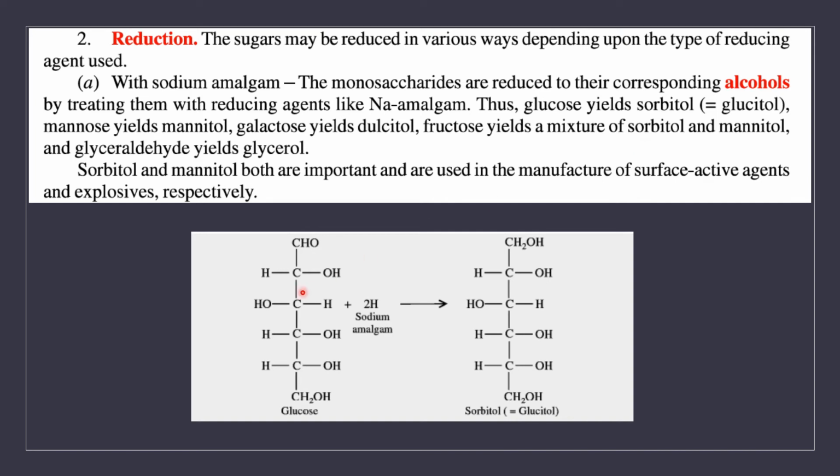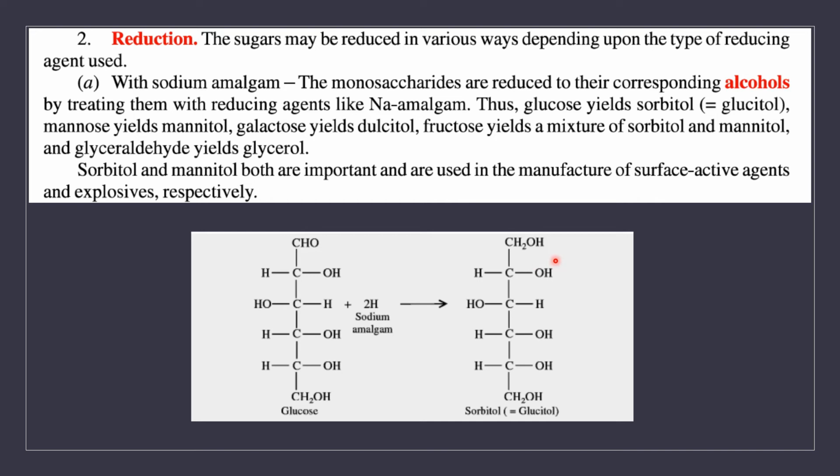So here we reduce the sugars with different agents. First, we are reducing the monosaccharide glucose with sodium amalgam. What happens? When the aldehyde group is oxidized, we will be getting acid. When the aldehyde group is reduced, we will get alcohol. So when you reduce glucose with sodium amalgam, you will get sorbitol. This is otherwise called glucitol. The aldehyde group is reduced to a primary alcoholic group.